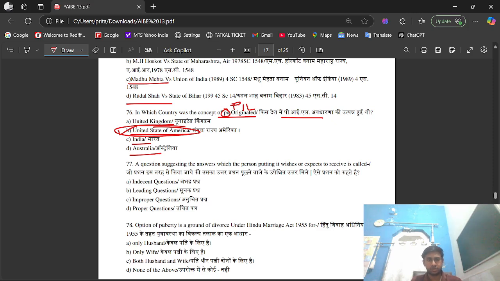Question number 77. A question suggesting the answer which the person putting it wishes or expects to receive is called option A, indecent questions, option B, leading questions, option C, improper questions, option D, proper questions. The right option is option B, that is leading question.